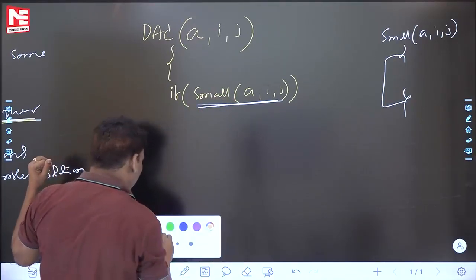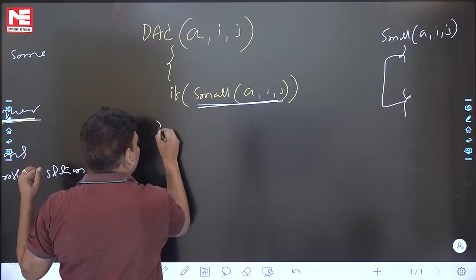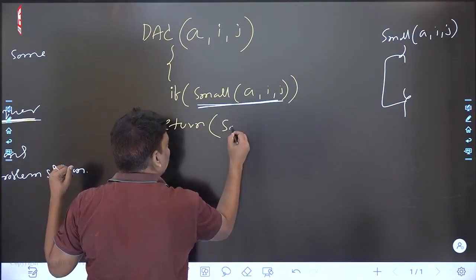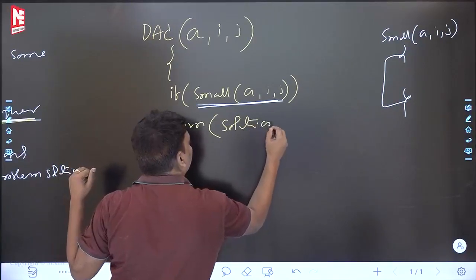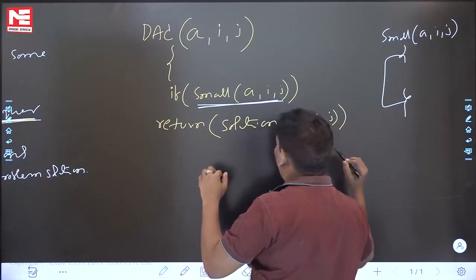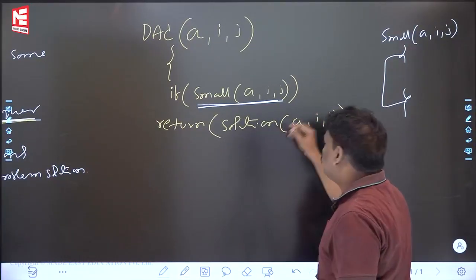Suppose 1 means the problem is small, then what is the answer? Because the problem is small, there is no need to divide. Then return the solution of A(i, j). Because it is a small problem, you can directly find the solution and return it.